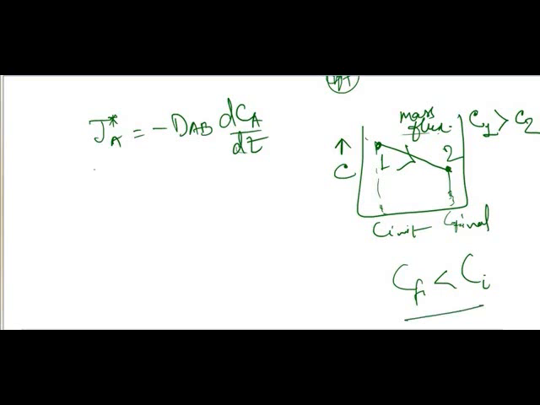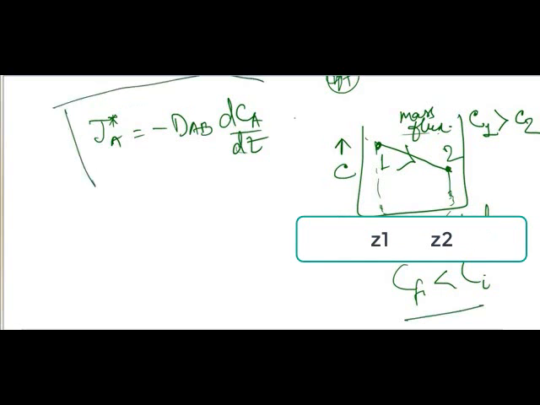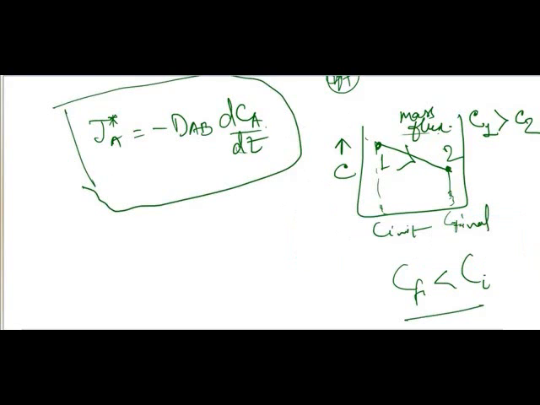That's why a negative sign. So Fick's law gave us that the molecular flux is proportional to the concentration gradient, inversely proportional to the thickness of membrane or the length of the path, and directly proportional to diffusivity. It's dependent upon diffusivity.